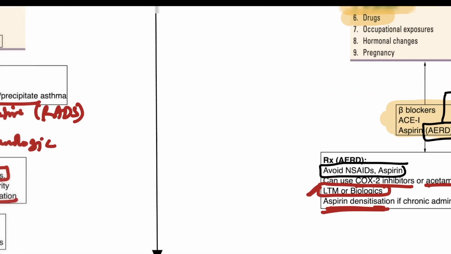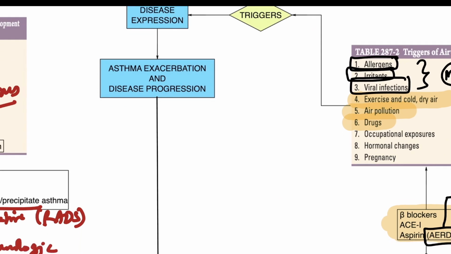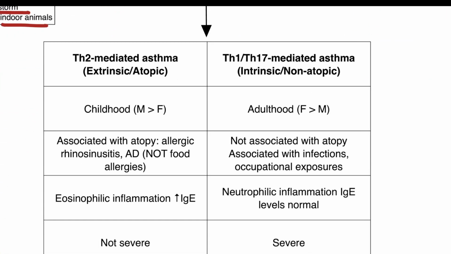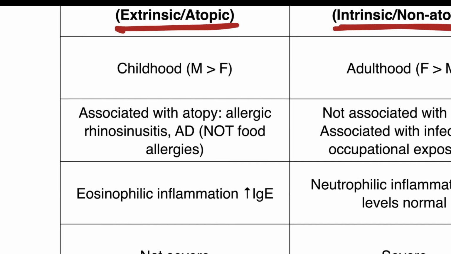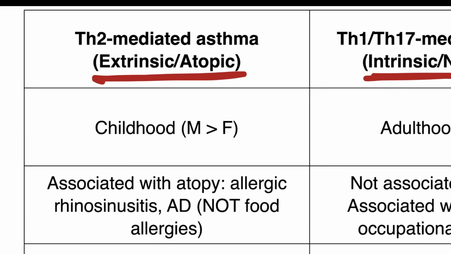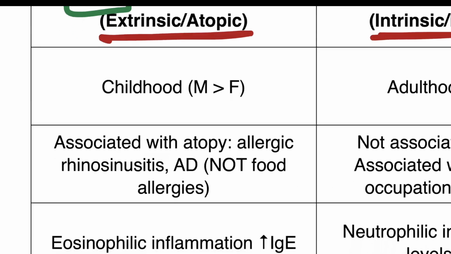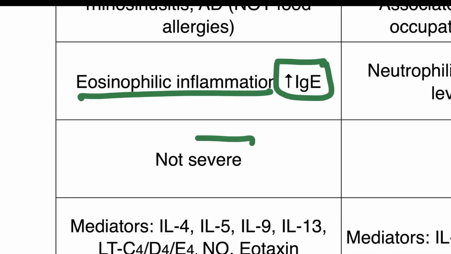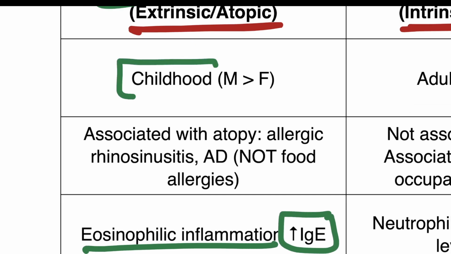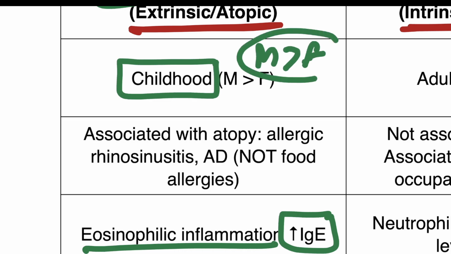You should note that asthma as a disease is extremely complex, and it generally manifests in two important phenotypes, which include the extrinsic or atopic variety and the intrinsic and non-atopic variety. In the atopic variety, the disease is generally mediated by Th2 cells, and thus there is an eosinophilic inflammation with increase in IgE. The disease is generally not severe and manifests in childhood. It is more common in males as compared to females.